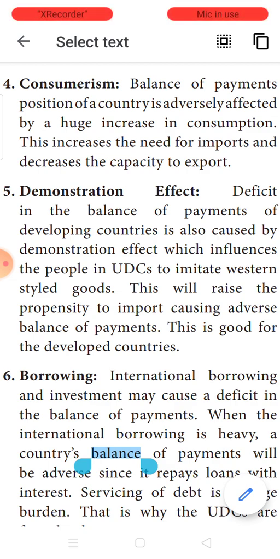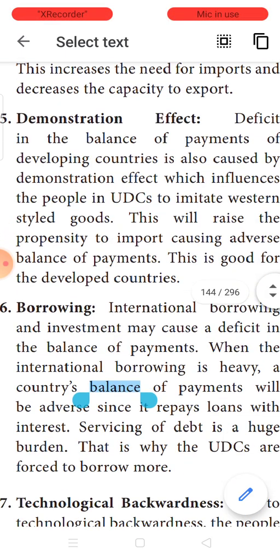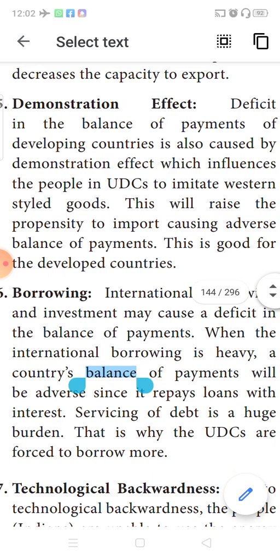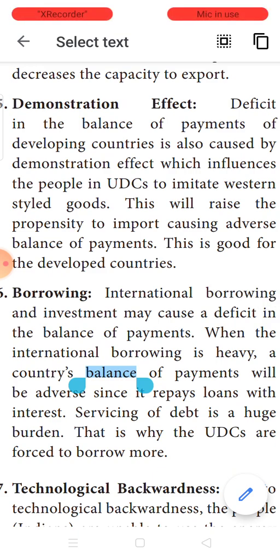So when consumption increases, automatically what will happen? They will import the goods and consume. When the importing tendency is increased, automatically the export capacity will fall down. Okay. Next is demonstrative effect. Demonstrative effect means trying to imitate whatever others are doing. That is only demonstrative effect.